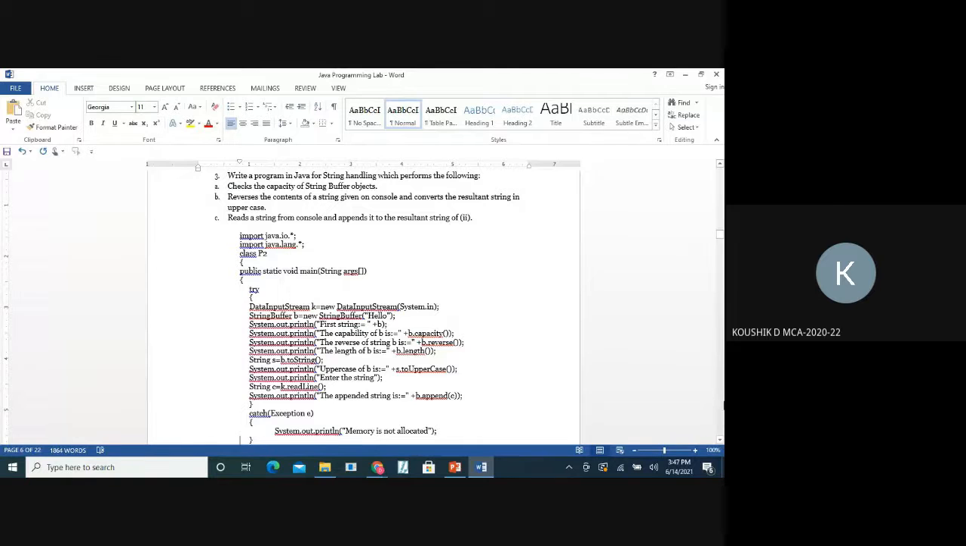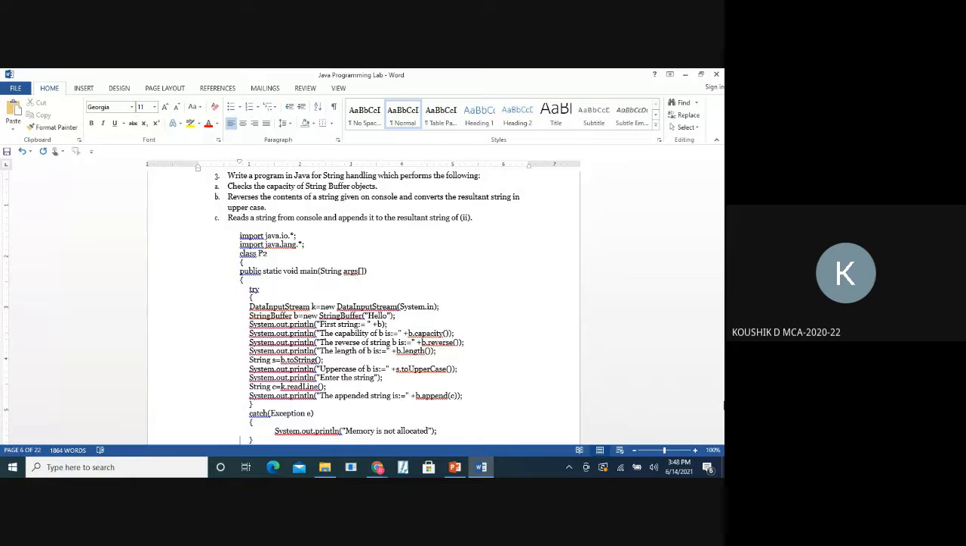The first println statement is used to print what content the buffer holds, and then we print the capacity of the buffer by using the capacity function. Then reverse: whatever string has been stored in the buffer, you are just reversing the buffer contents. Then length: with the help of the length function, we are counting the number of letters in the buffer.